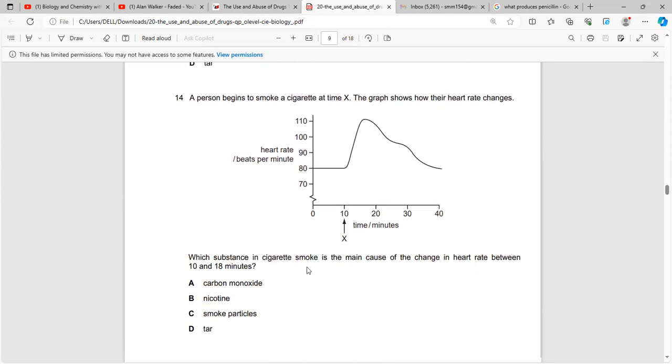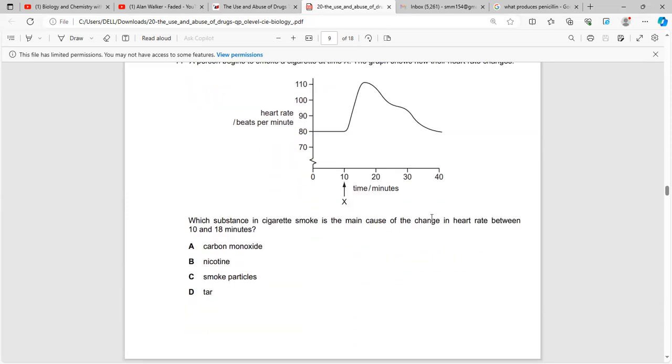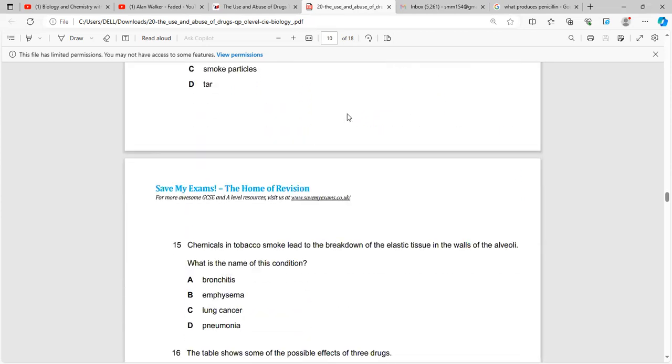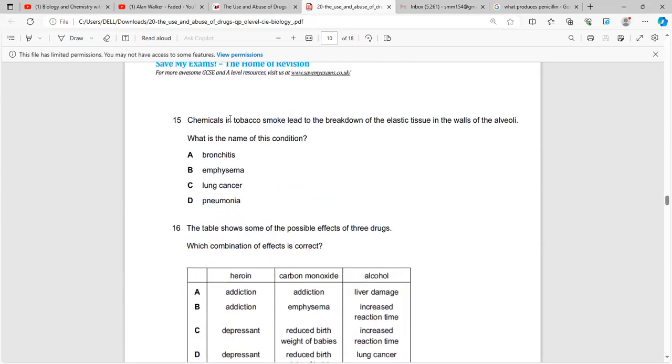Now, in question number 14, which substance is the cause of change in heart rate? So, we can see from 10 to 18 minutes, there's a sharp, steep increase in heart rate. And the only substance that can be responsible is nicotine because it acts as a stimulant, and it increases the heart rate. Question number 15, it's again the breakdown of the elastic tissue in the walls of the alveoli. The condition is emphysema.